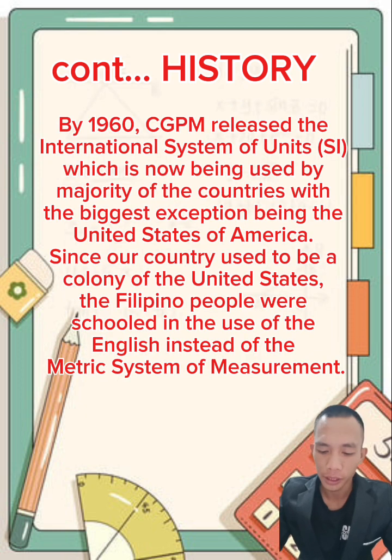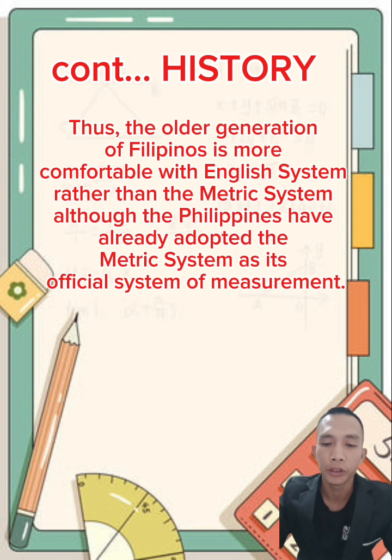By 1960, the CGPM released the International System of Units, which is now being used by the majority of countries, the biggest exception being the United States of America. Since our country used to be a colony of the United States, Filipinos were schooled in the use of the English instead of the metric system of measurement. Thus, the older generation of Filipinos is more comfortable with the English system rather than the metric system.